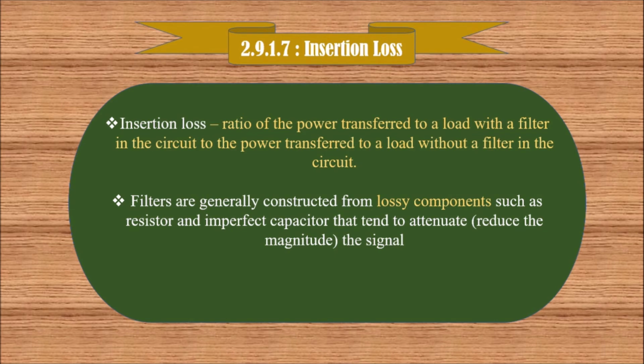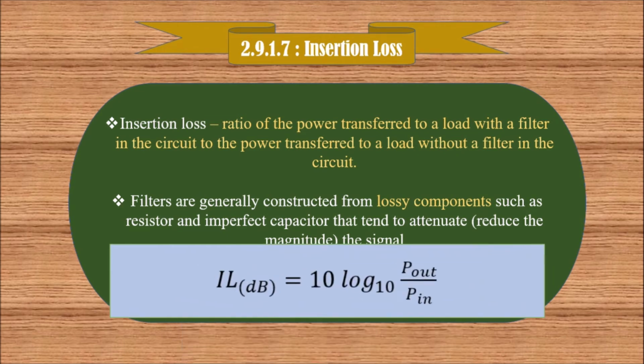Then, insertion loss. Insertion loss is a ratio of the power transferred to a load with a filter in the circuit to the power transferred to a load without a filter in the circuit. Filters are generally constructed from lossy components such as resistors and imperfect capacitors that attenuate, or reduce the magnitude of, the signal. This is the formula of insertion loss: IL dB equals 10 log10 P out over P in.